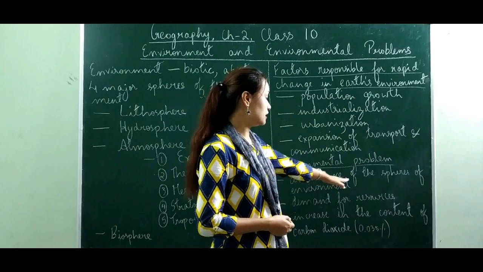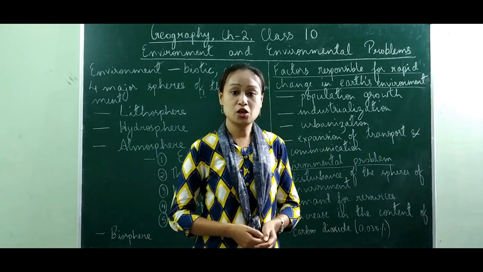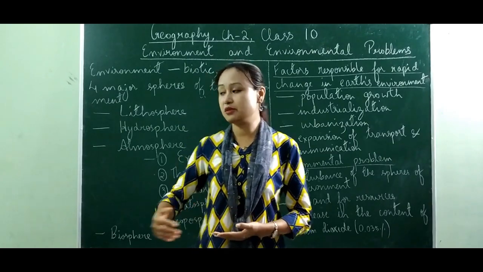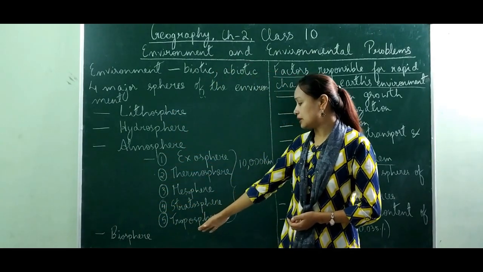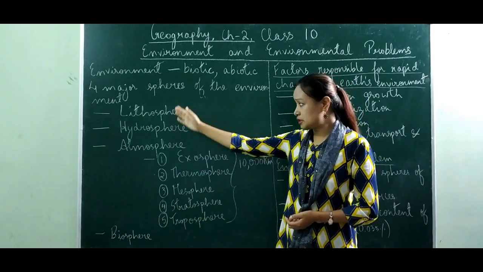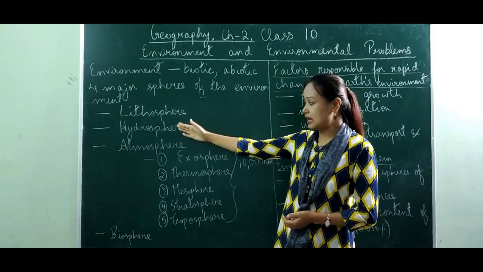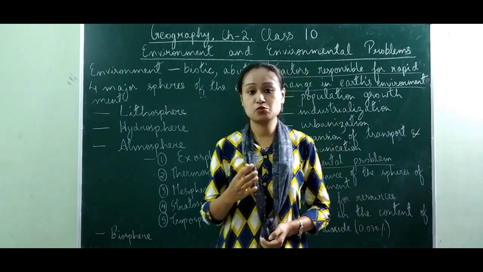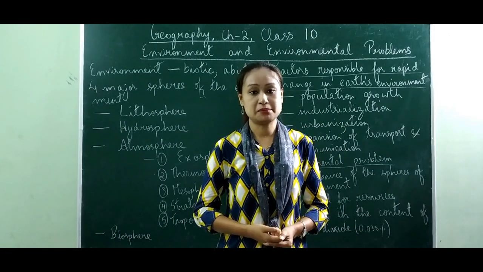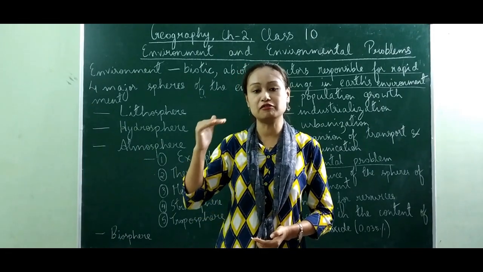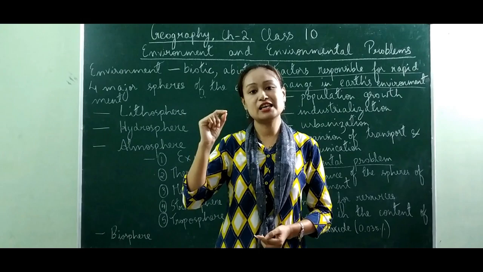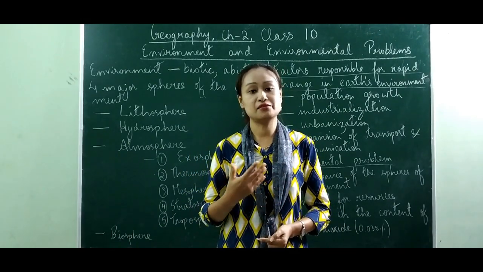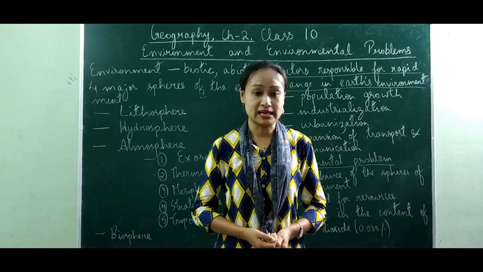Next, I have mentioned over here, disturbance of the spheres of the environment. So whenever we say there is an environmental problem, it means that the balance between the spheres of the environment, that is lithosphere, hydrosphere, atmosphere and biosphere, gets disturbed. Okay, and this is when environmental problem takes place. As I have mentioned about the content of the gas in the atmosphere, the content of that gas also changes as a result of pollution, and as a result, environmental problem arises.